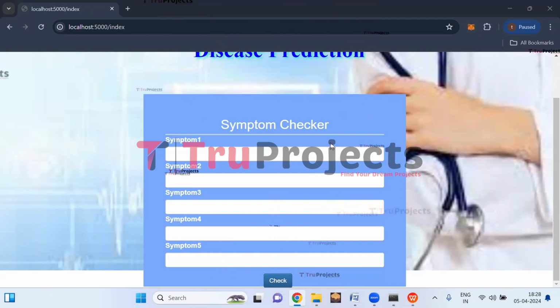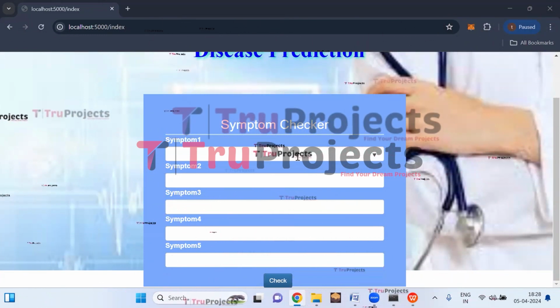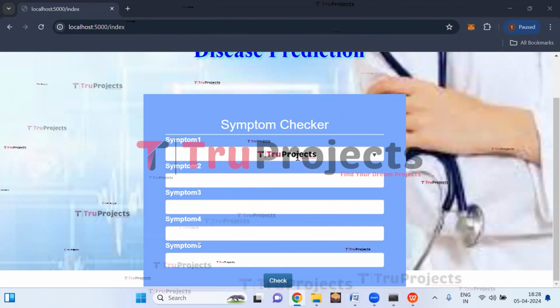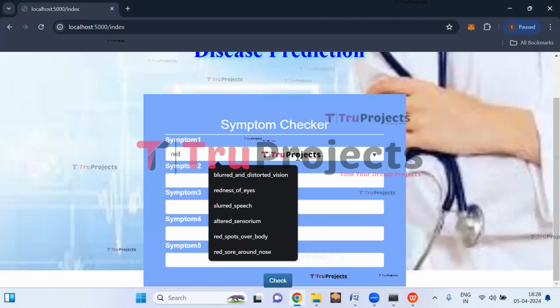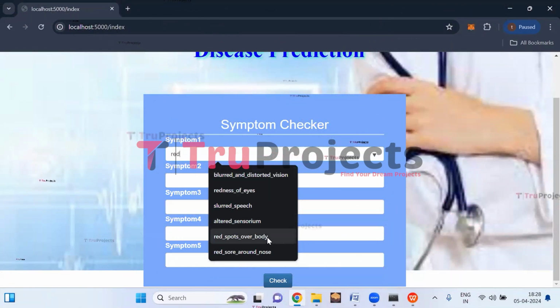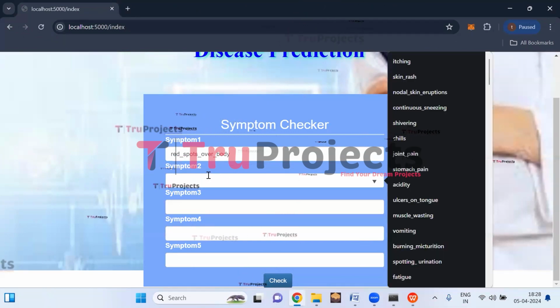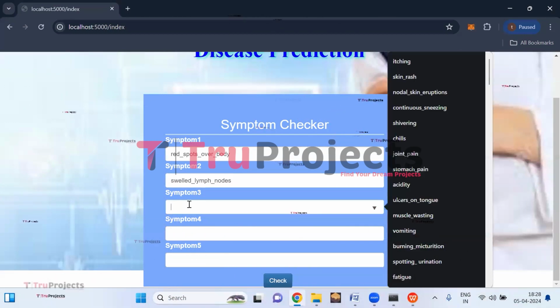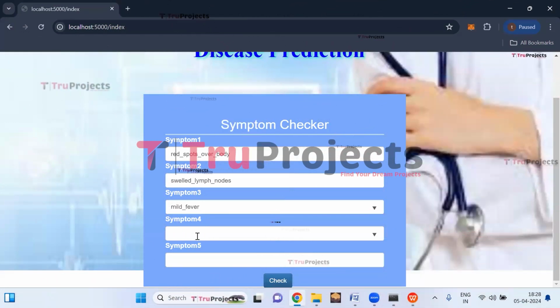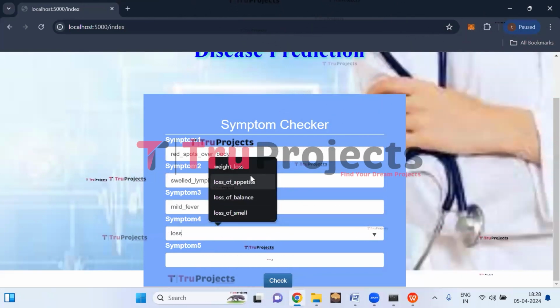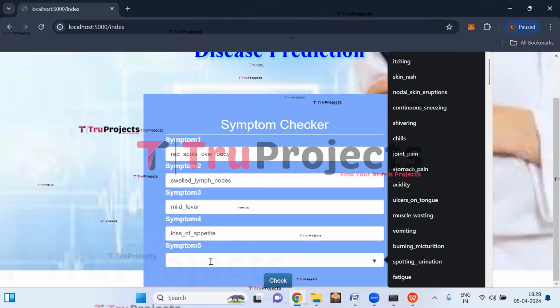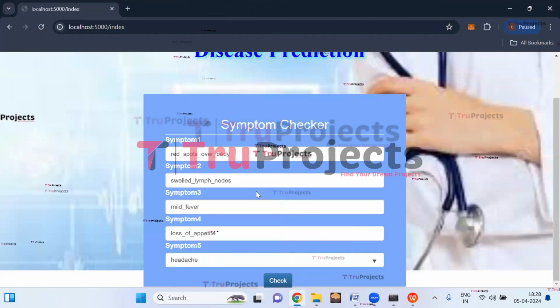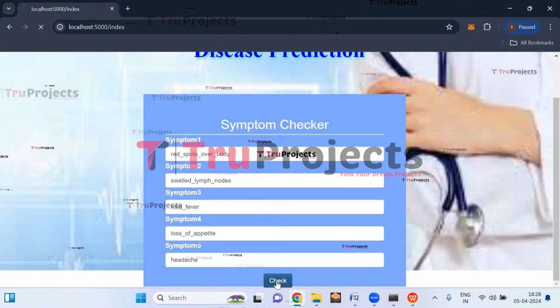Here we have a symptom checker. Here we need to enter the symptoms, and based on the symptoms, the application will predict the type of the disease. We are entering the symptoms from the sample data set, which I showed you earlier. The first symptom is red spots over the body. The second symptom is swelled lymph nodes. The third symptom is mild fever. The fourth symptom is loss of appetite. And the fifth symptom is headache. So these are the symptoms. Now click on the check button.